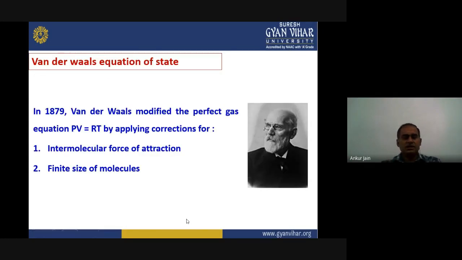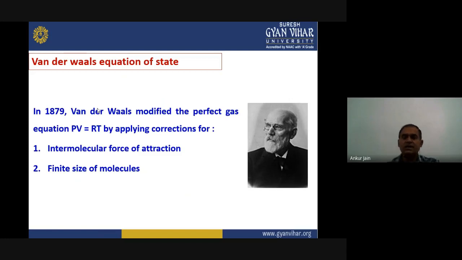So here is the great scientist van der Waals, who created history in the field of physics. In 1879, van der Waals modified the perfect gas equation PV equals RT by applying corrections for two terms, P and V. Pressure is caused by the intermolecular force of attraction, that's why he corrected the pressure term. The second one is the finite size of molecules. That means there is some volume occupied by the molecules.